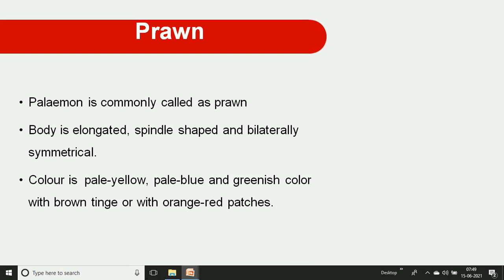The color of Palaemon varies: sometimes pale yellow, sometimes pale blue, greenish, or with a brown tinge, or sometimes orange-red patches. This is the color pattern. The specimens are preserved in deep orange-red color.